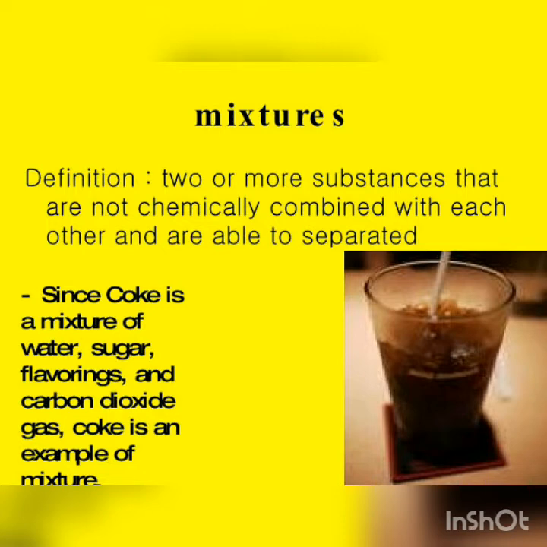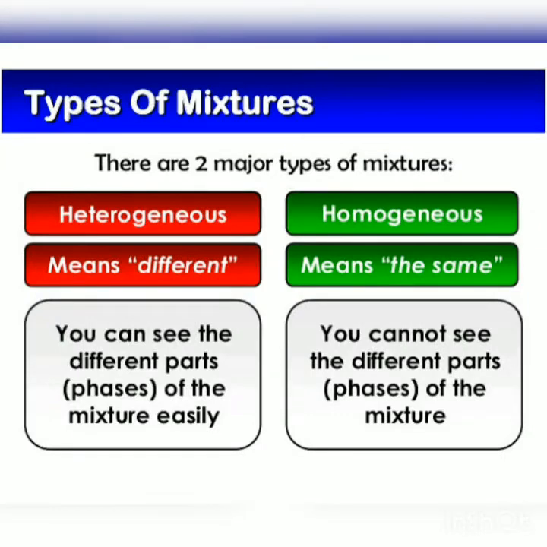There are two types of mixtures, homogeneous and heterogeneous. In a homogeneous mixture, we cannot see the different parts of the mixture. Let us take the example of a sugar solution. If you add 2 tablespoons of sugar in water, you will get a mixture of it. But we cannot separate the boundaries of sugar and water molecules.